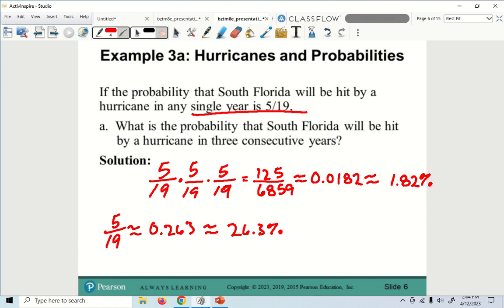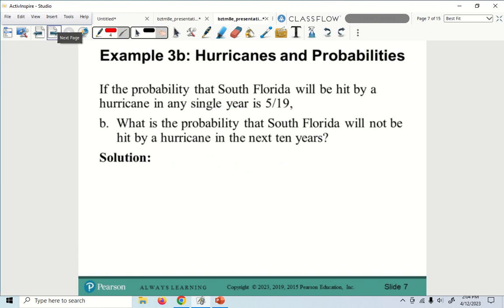All right, so let's take a look at B then. This is the next part. The probability of South Florida, same thing. What is the probability that South Florida will not be hit by a hurricane in the next 10 years? Excellent. 14 out of 19.